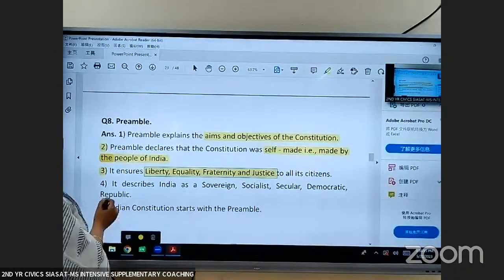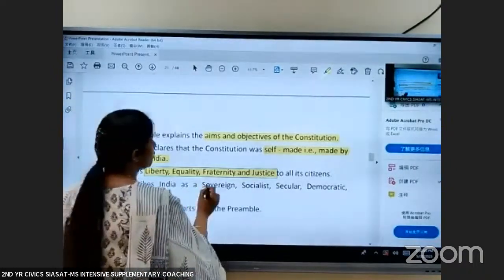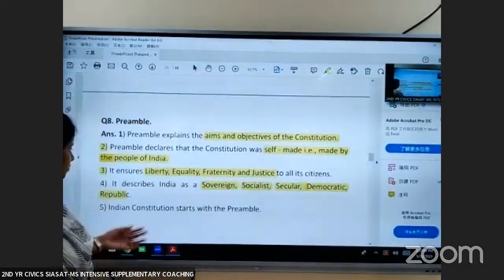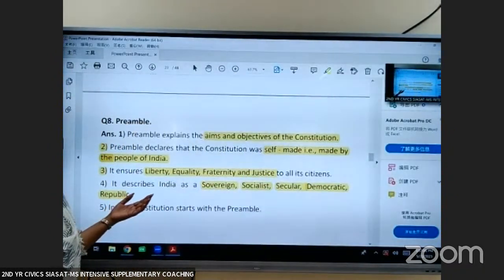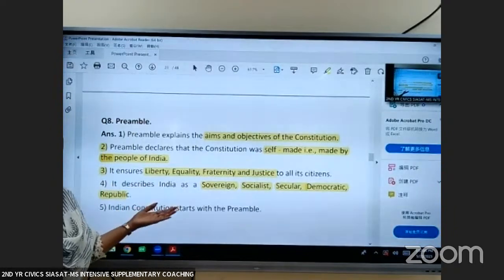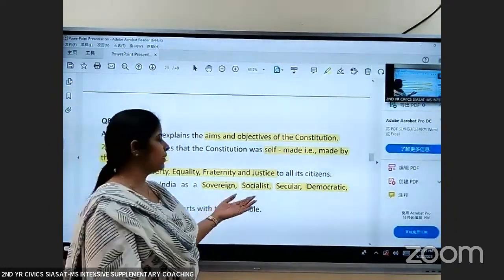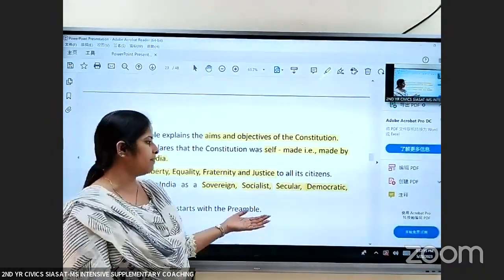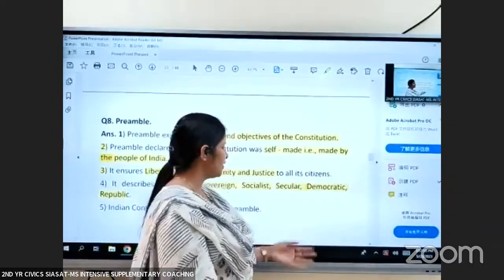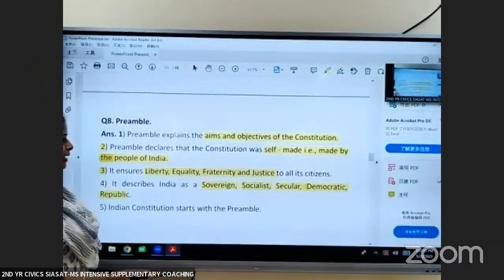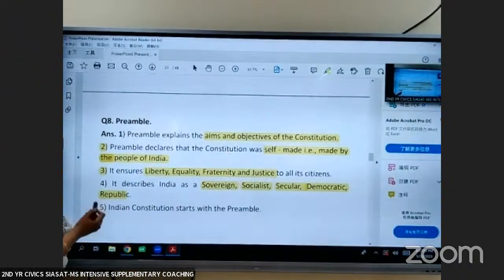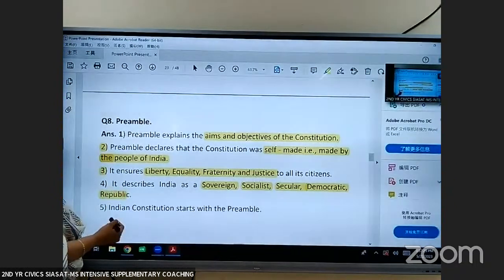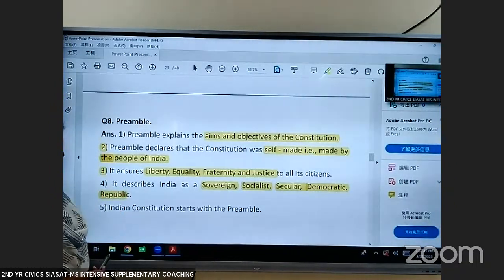It also describes India as a sovereign, socialist, secular, democratic, and republic. This is what I explained before. Sovereign means India is an independent state. Socialist means the government of India works for the welfare of the people. Secular, we don't have any official religion. Democratic, the people of India elect the government. And republic, the head of the state is elected. We don't follow a hereditary system there.